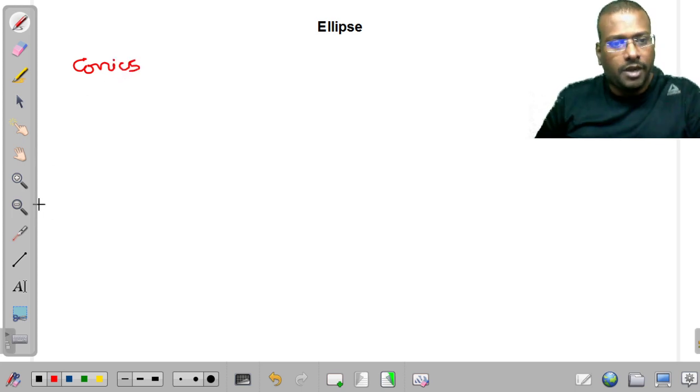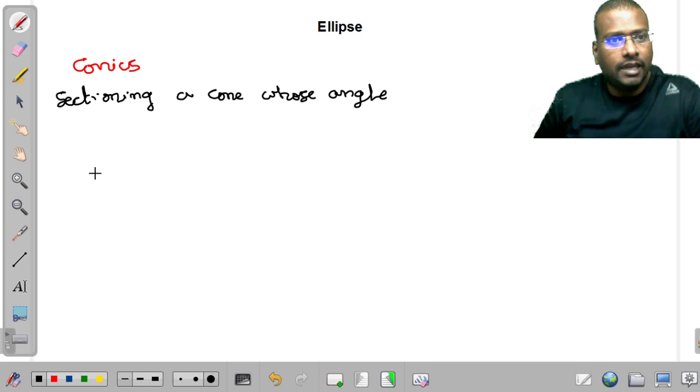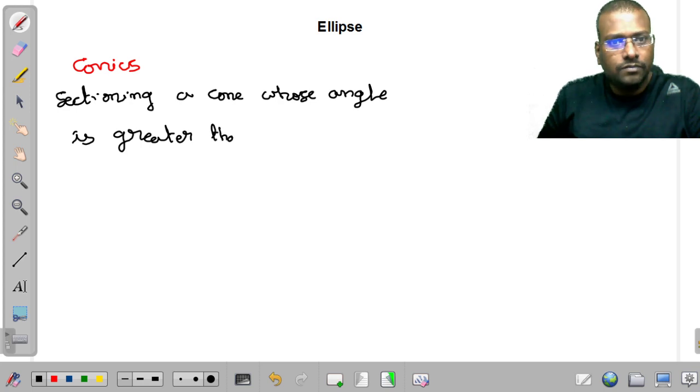which can be obtained by sectioning a cone whose cutting plane angle or sectioning angle is greater than alpha.